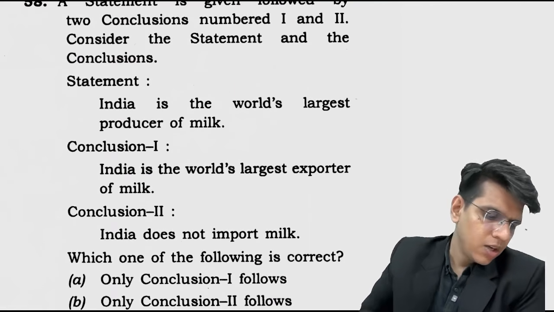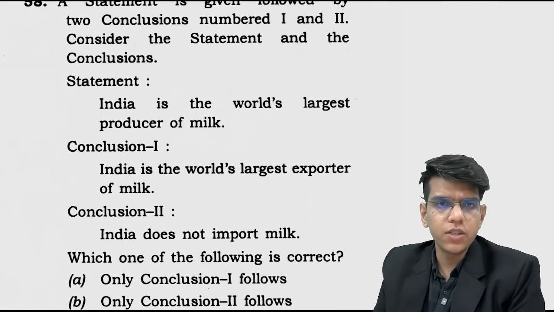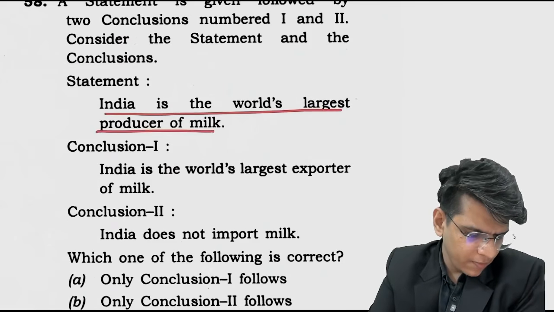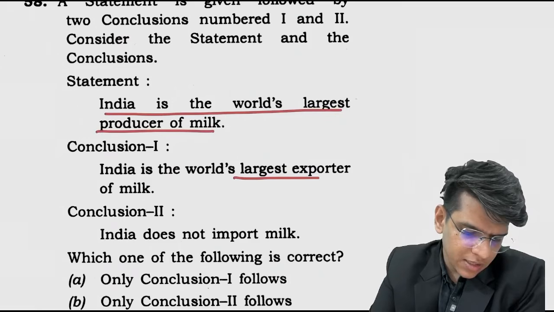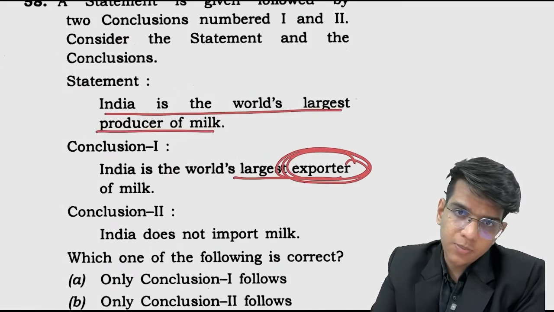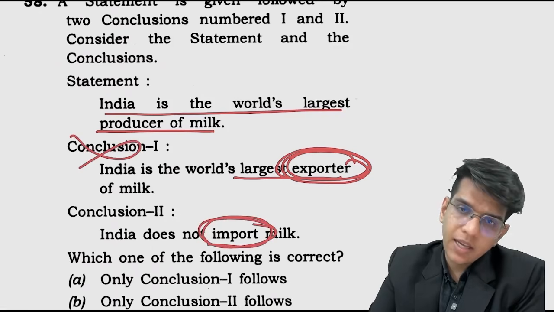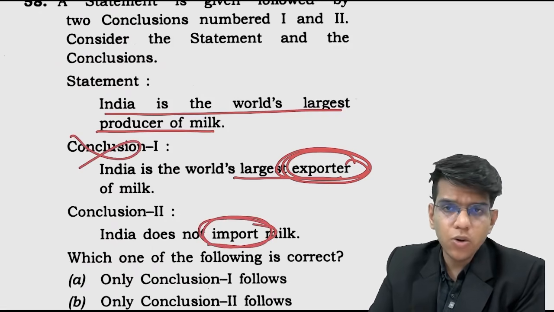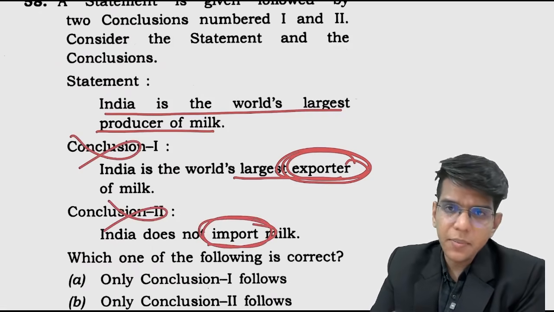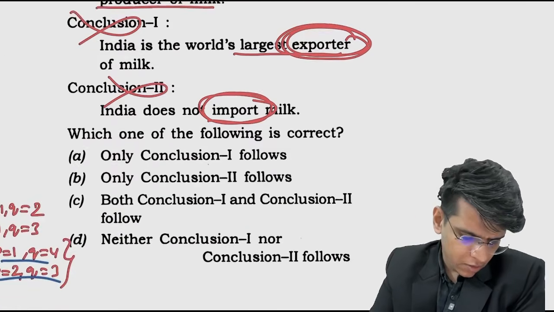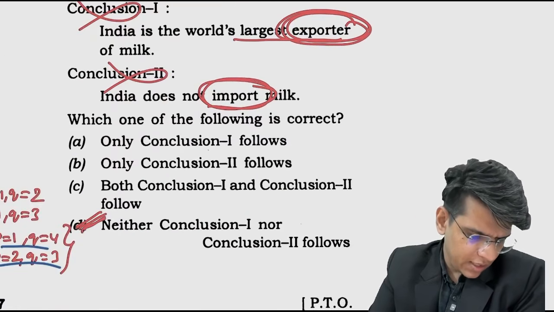Right? Chalo. Statement is followed by two conclusions. Statement is India is world's largest producer of milk. Conclusion, India is the world's largest exporter. There is no talk of export. So conclusion is incorrect. India does not import milk, sorry, so there is no talk of import also. So we can't comment on export and import. So we can't conclude these also. Right? So neither one nor two. Option D is the answer for this.